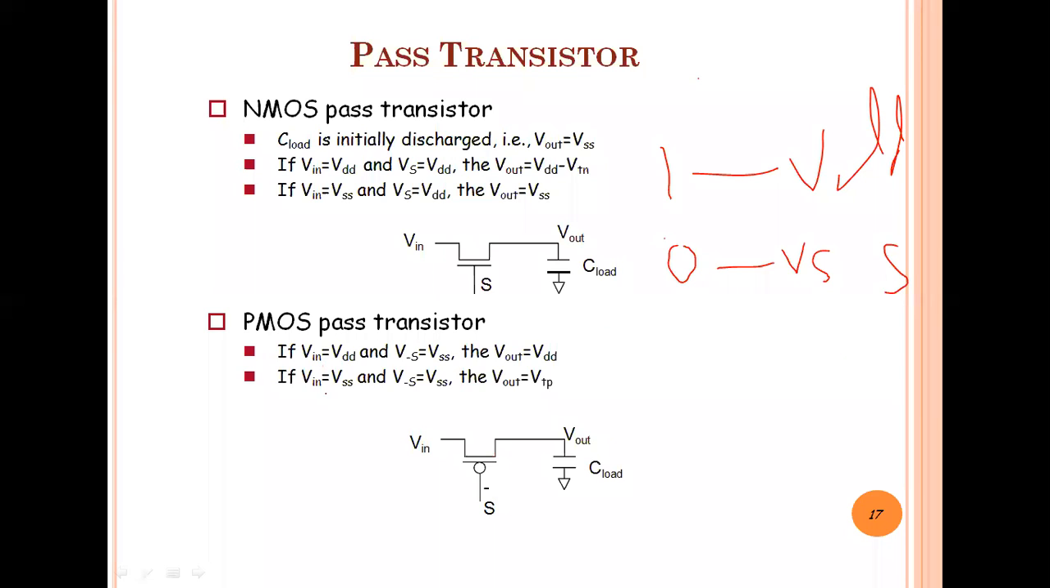And in the second case, Vin is equal to VSS, and I'm applying VSS, that is 0, to the gate terminal. If the 0 is there, it is again in the on state, and this Vin is VSS. So obviously at the Vout terminal, it shows the threshold voltage only. Right, so this is the working of the pass transistor, of the NMOS and PMOS.